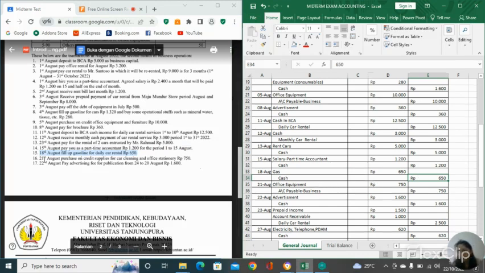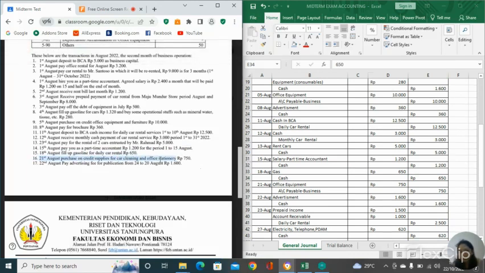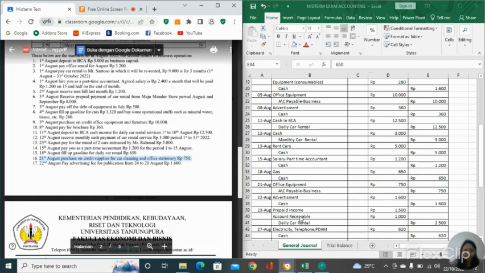So move to the 21 Augustus, purchase on credit supplies for car cleaning and office stationery, 715 rupiah. As you can see, in the purchase on credit of supplies for car cleaning and office stationery, it means that it's office equipment.